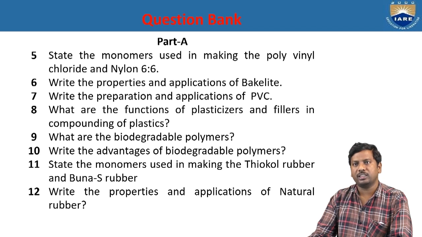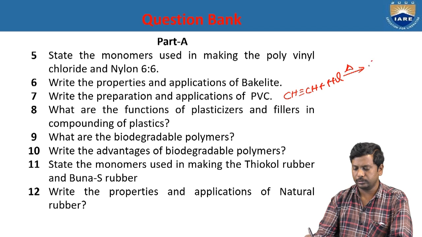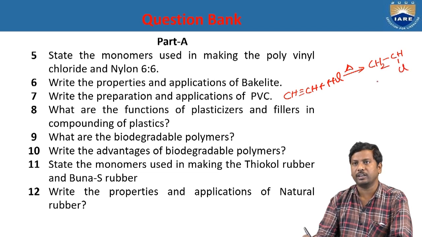Write the preparation and applications of PVC. PVC is produced when ethylene reacts with hydrochloric acid and heating to give CH2=CHCl. So this is vinyl chloride.